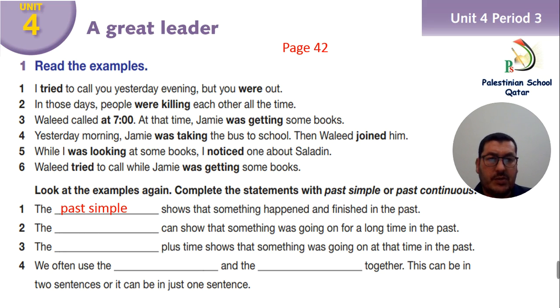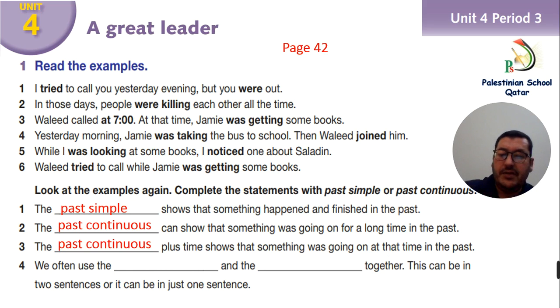Past simple or continuous? Going on for a long time, it's past continuous. Number 3, the past simple or past continuous plus time shows that something was going on at that time in the past. Of course, it is past continuous.